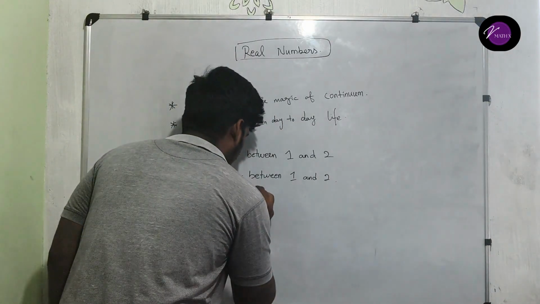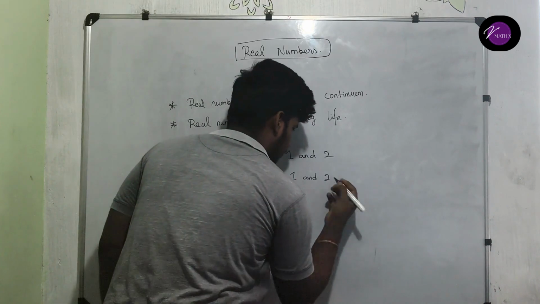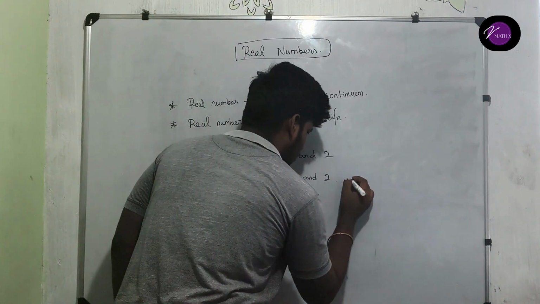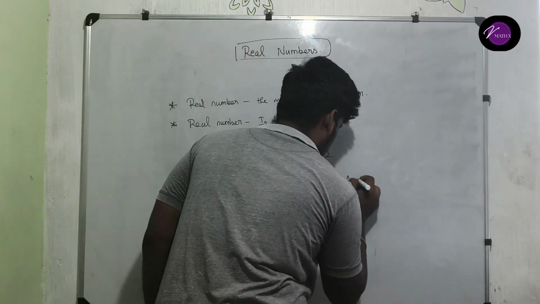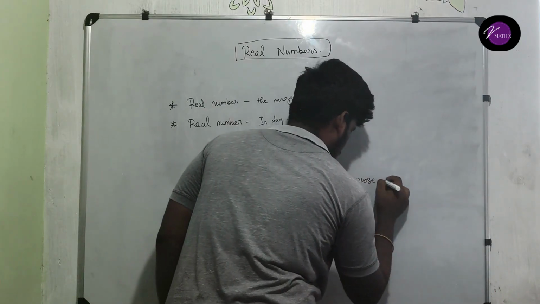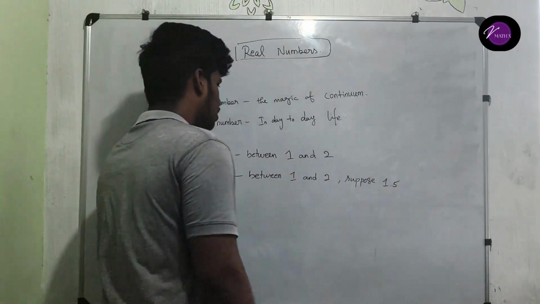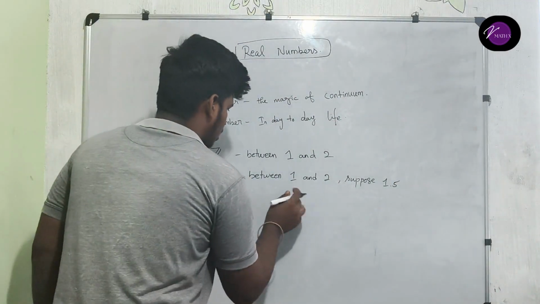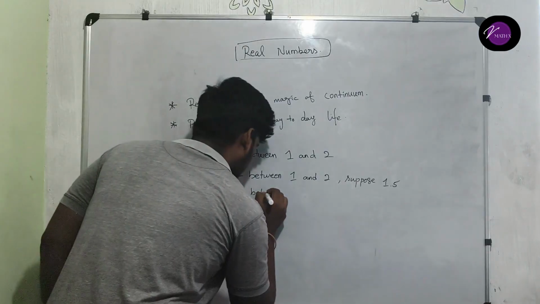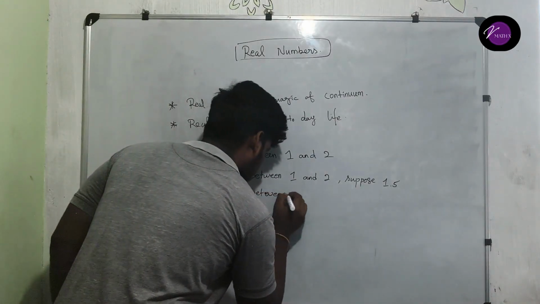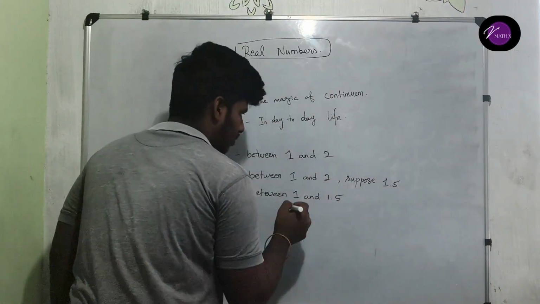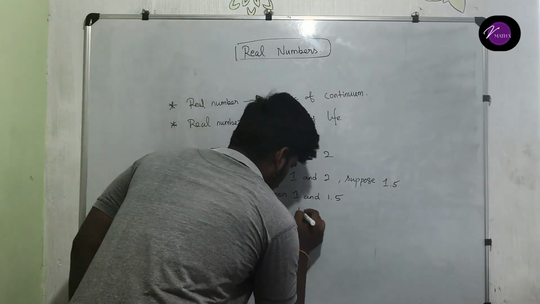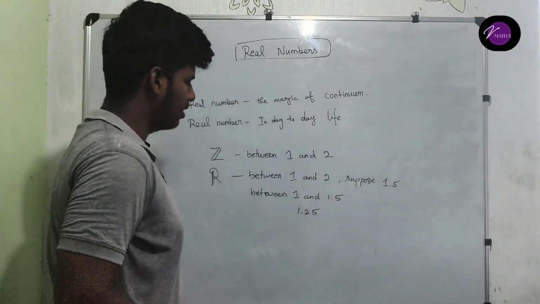Suppose 1.5. Now see, between 1 and 1.5 we have 1.25, right?